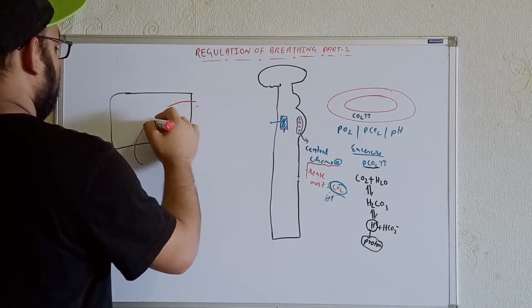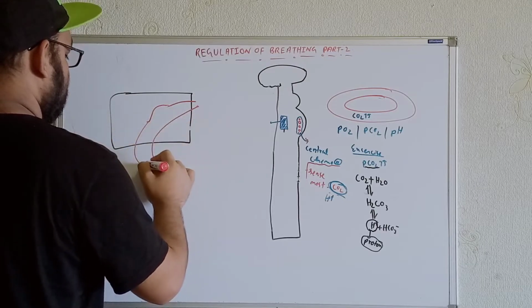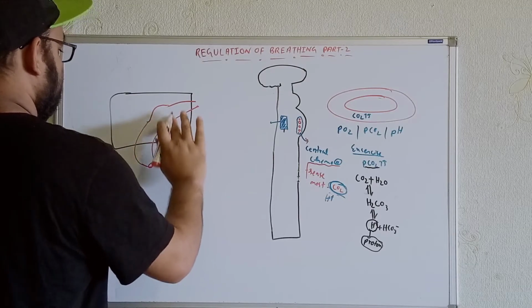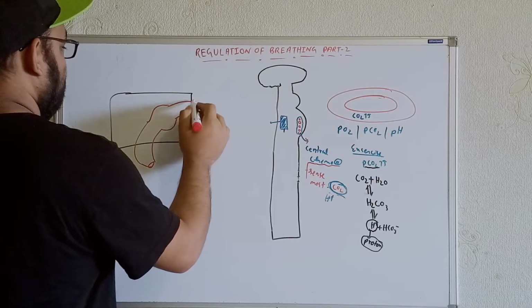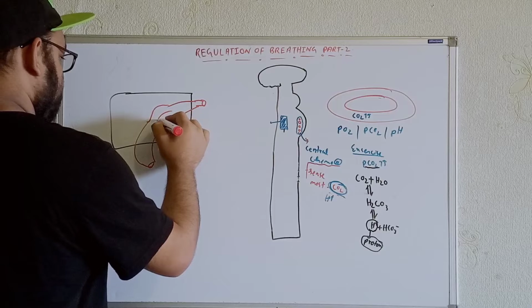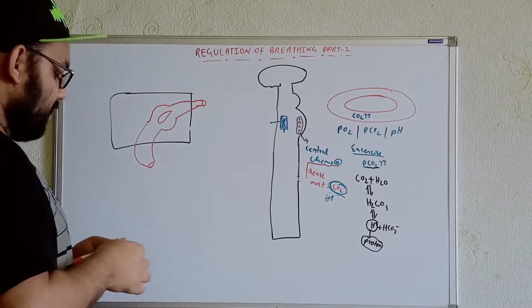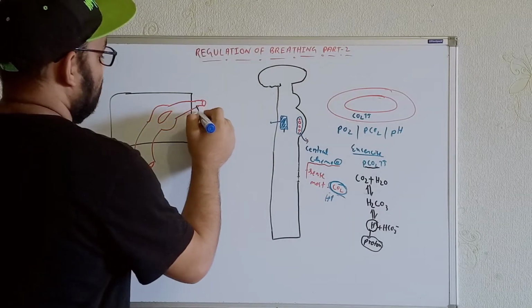Okay, let's make it. Okay, see. Now the blood that is going is the arterial blood. So, arterial blood